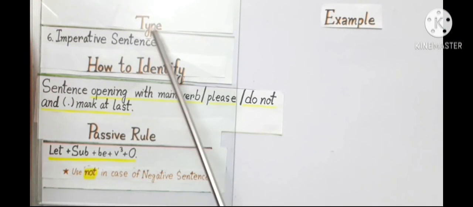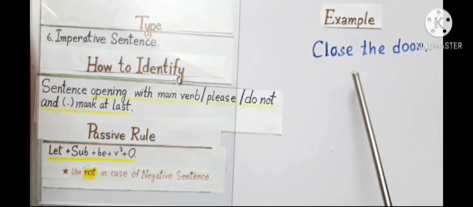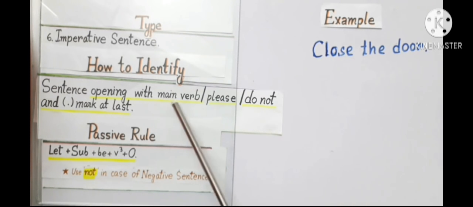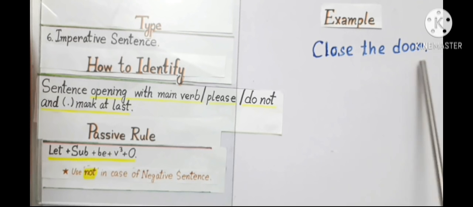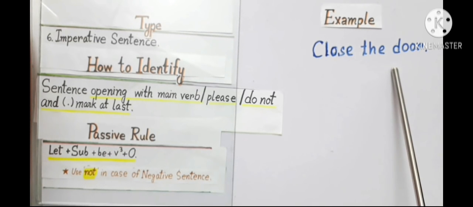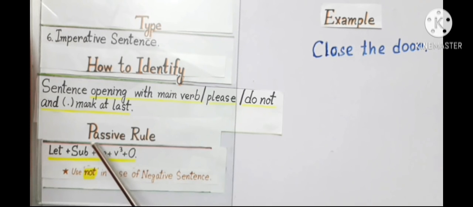Number 6, imperative sentence type of voice. For example, close the door. The sentence opens with the main verb close and has a full stop mark at last. So it is imperative type and you have to follow this passive rule: let plus subject plus be plus V3 plus object to make it passive.